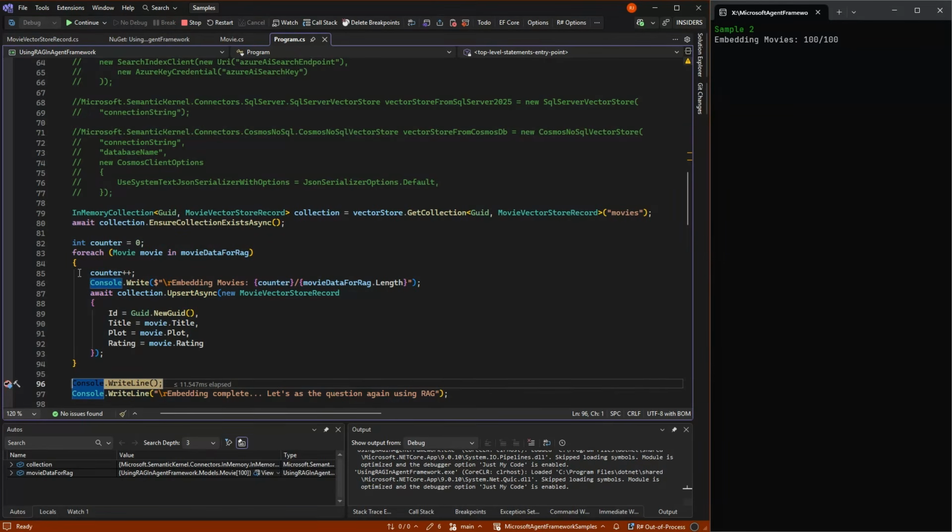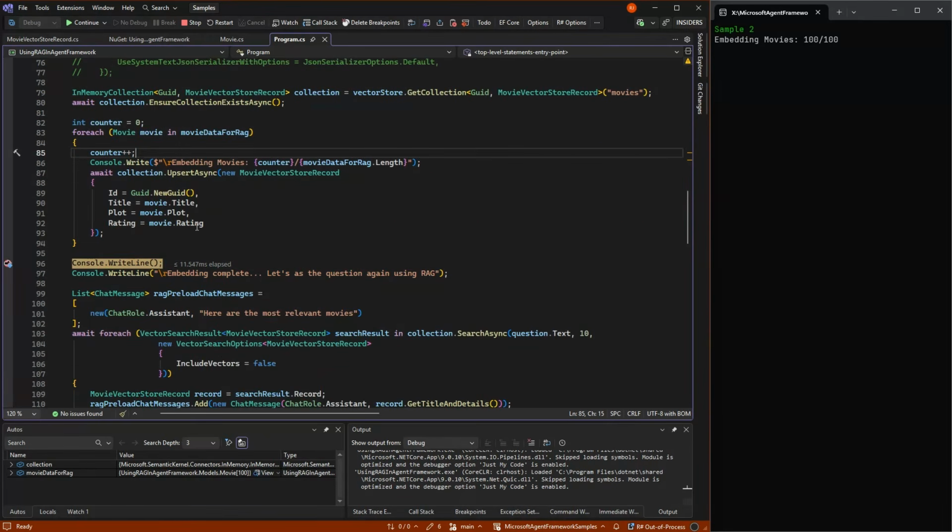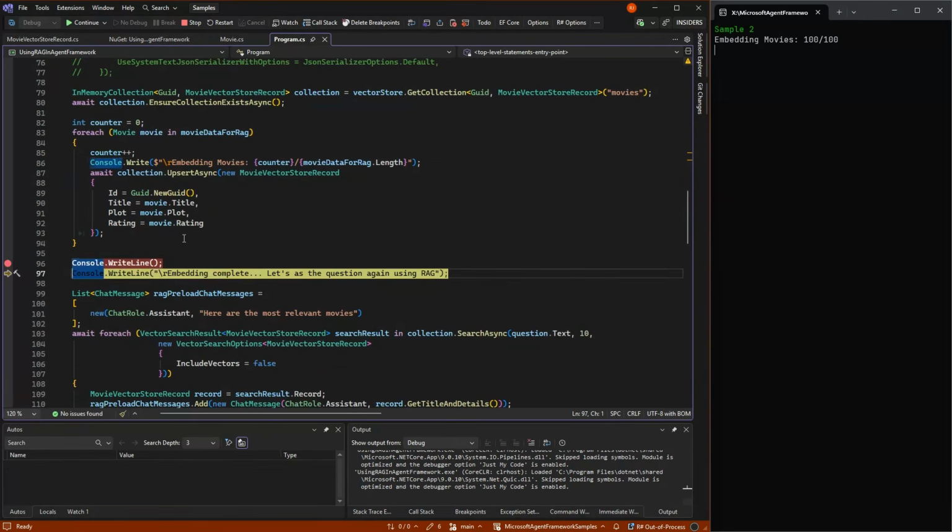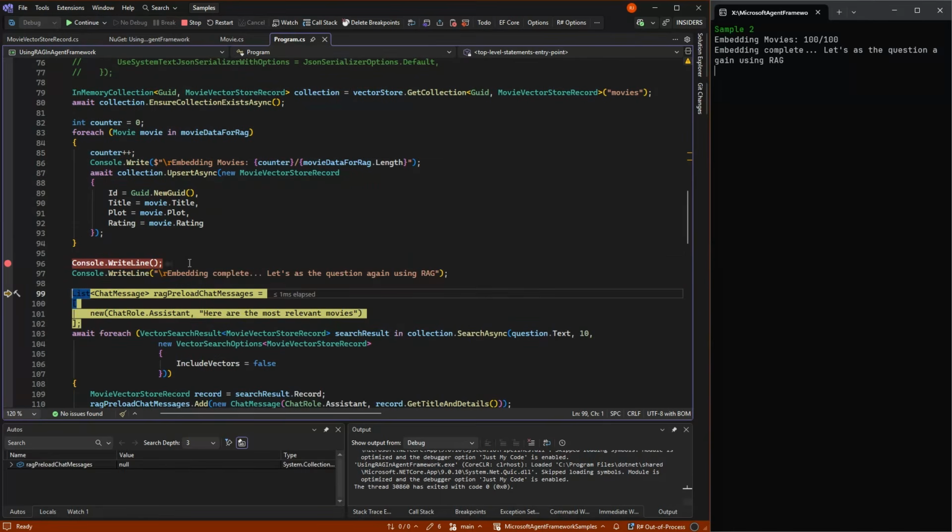And of course, you wouldn't do this before the question. You would have this as a separate service, embedding all your data, and then have another app that actually did the search. But in my case, it's the same process here. But we're done with the embeddings. So let's